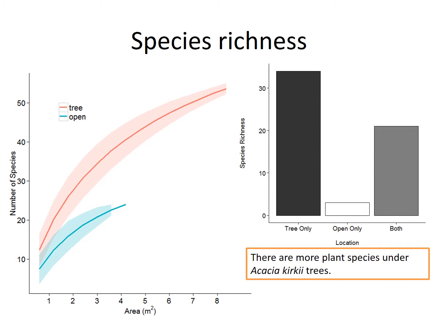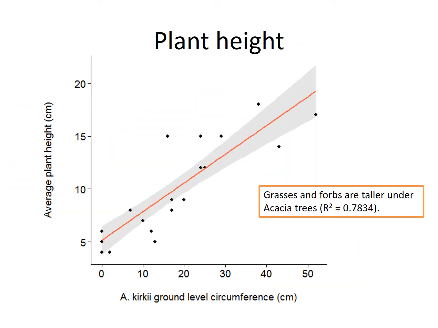We found more species as our sampling area increased. Looking at the graph on the right, you can see a large number of the species we found were only growing under the acacia trees, and there were some found only in the open grassland. This indicates that the mix of trees and grassland habitat increases plant diversity compared to either just a woodland or just a grassland. This figure shows how tree size influences plant height.